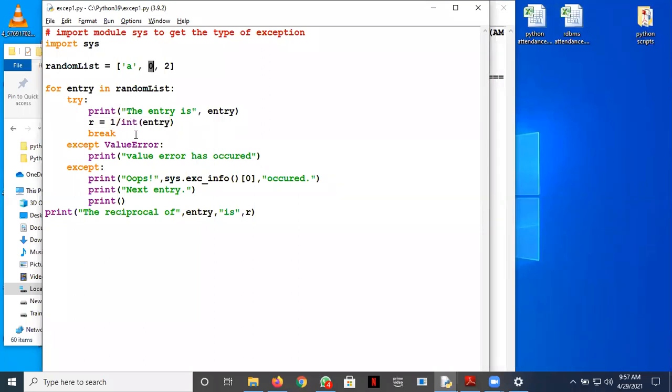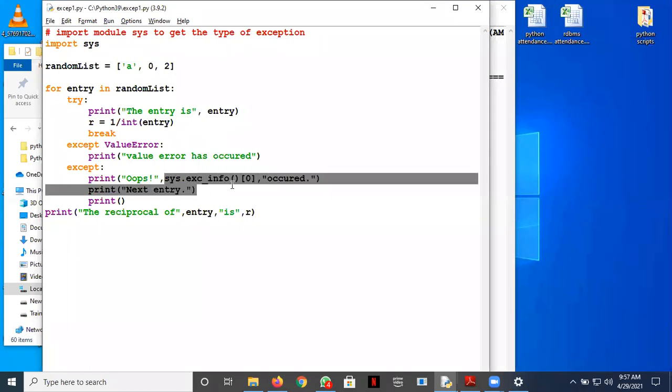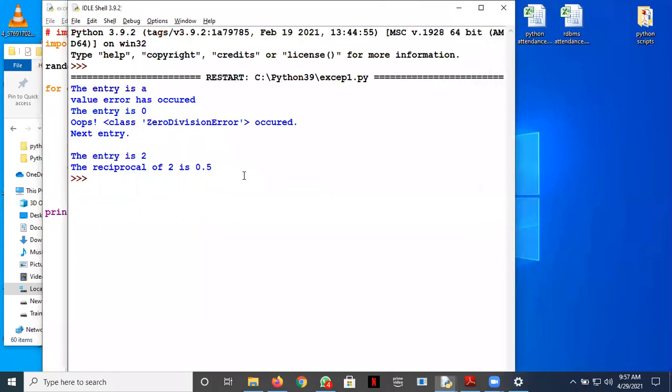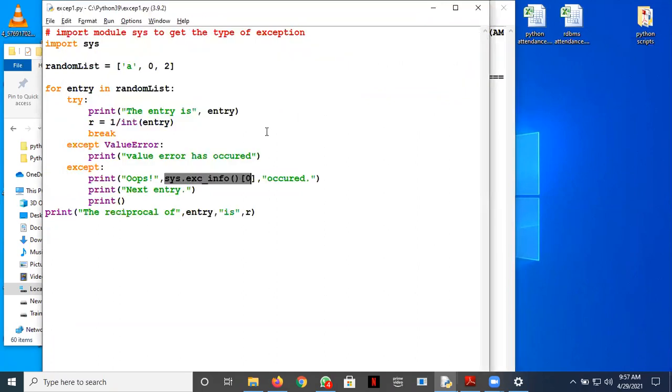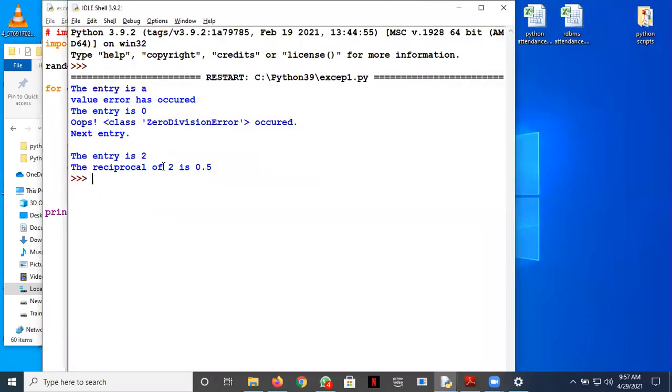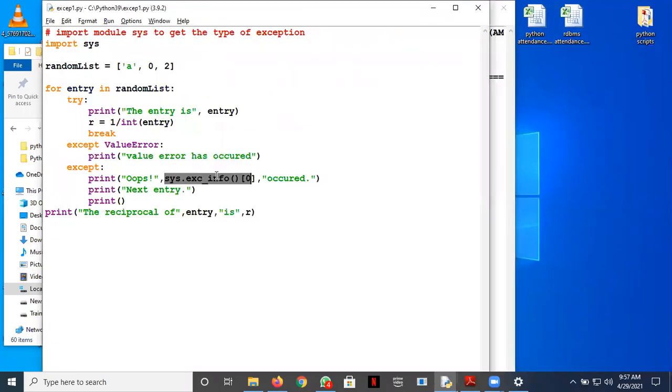And then again in the loop it goes to this 0, okay. So 1 by 0, now you have a divide by 0 error here, okay. So it will go here in this except and print the error message using this sys module method. See, it has printed class 0 division error occurred, okay. And then within it, it says next entry. And then the last entry is fine, 2. So 1/2, the answer 0.5 is printed.